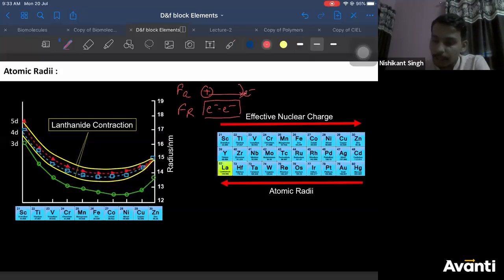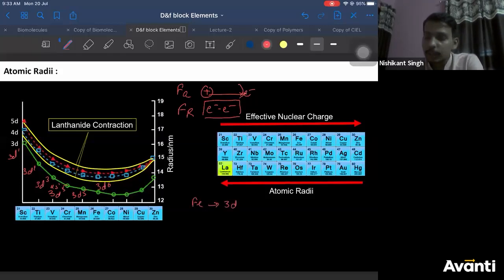In scandium, it is 3d1, 3d2, 3d3, 3d4, 3d5, 4s1, and manganese is also 3d5. What happens in iron? For iron, the configuration is 3d6, 4s2, right?